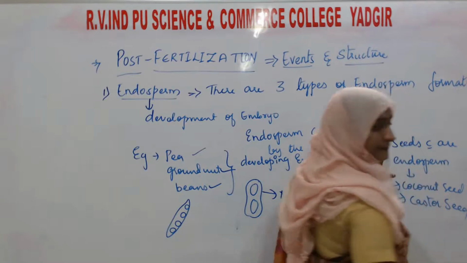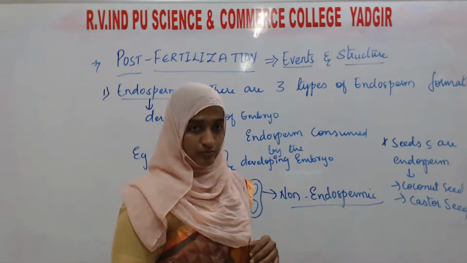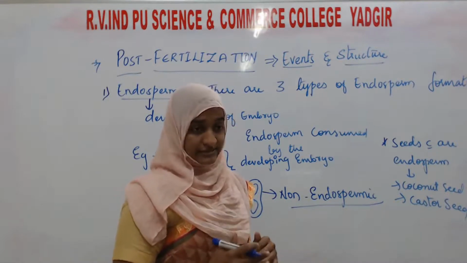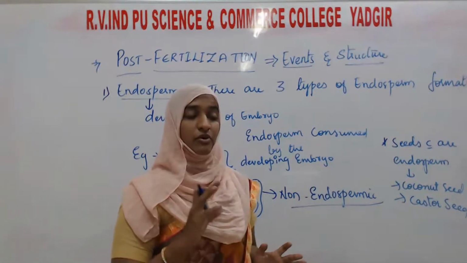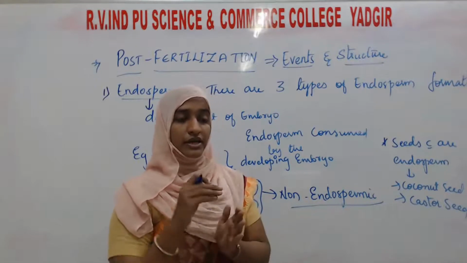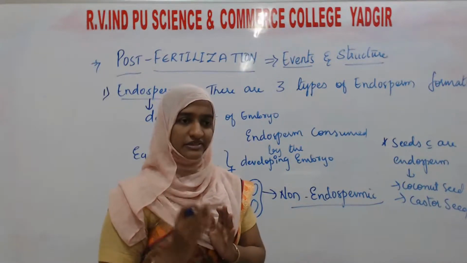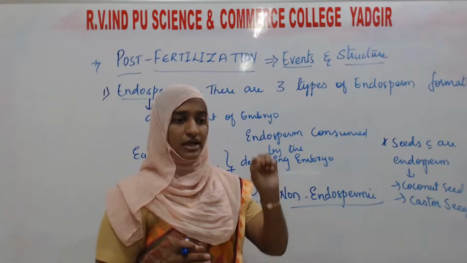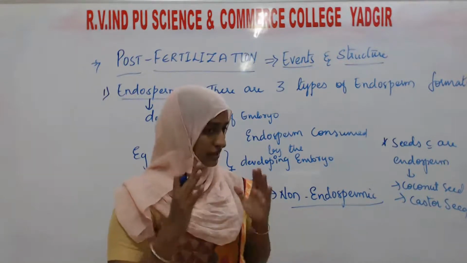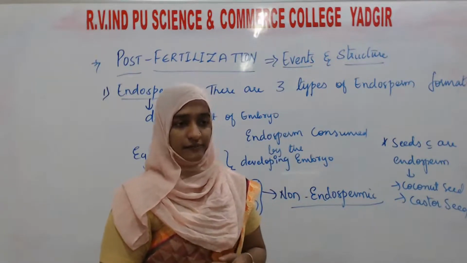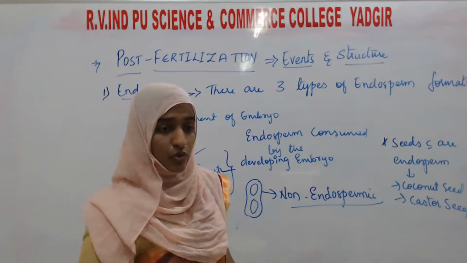Here in this case, the embryo does not totally consume the endosperm. It will be persistent. Already I told you about the coconut: the endosperm is a fleshy meat, which we call coconut meat. There is a persistent coconut meat, along with one small seed inside the coconut. So here there is a persistent endosperm as well as the seed. This is about endosperm formation. Next we will go for the embryo.